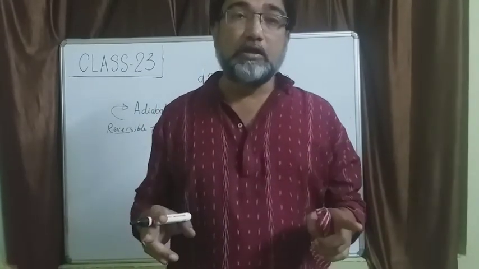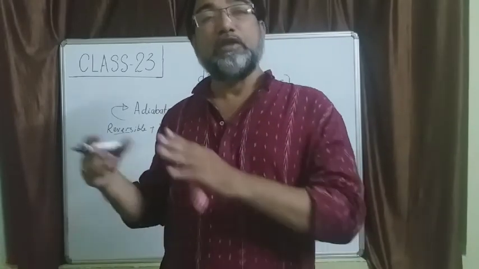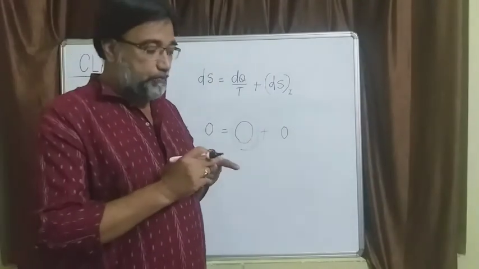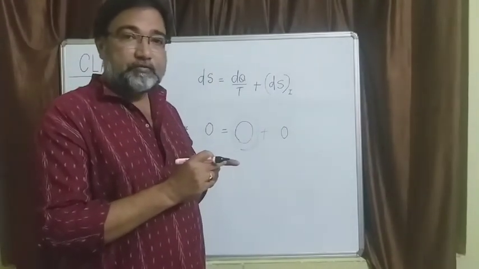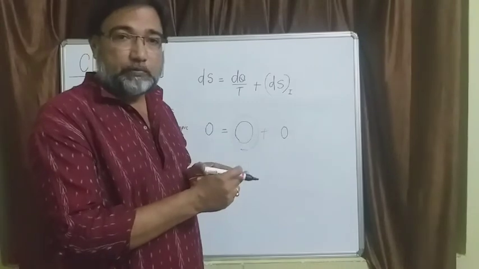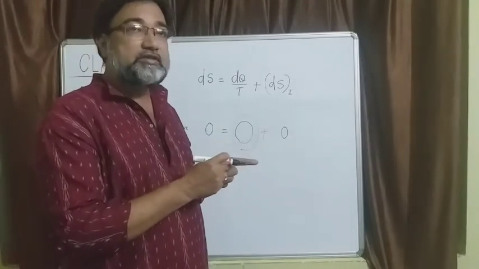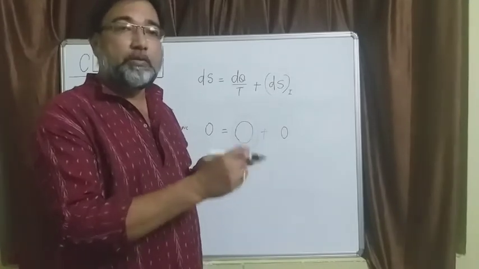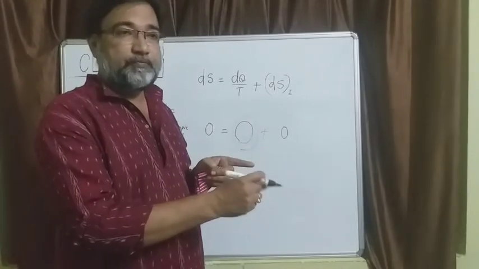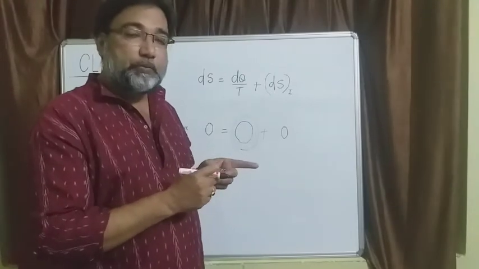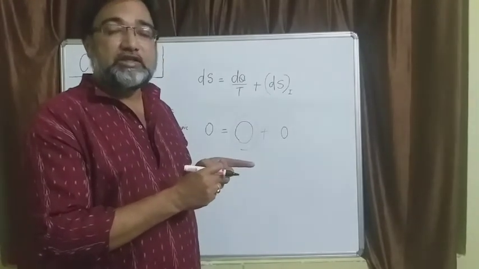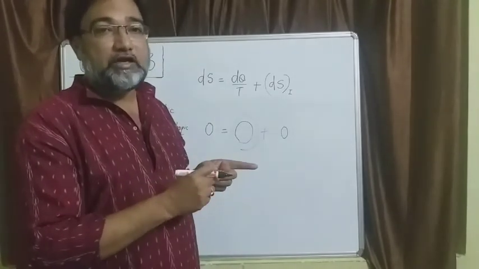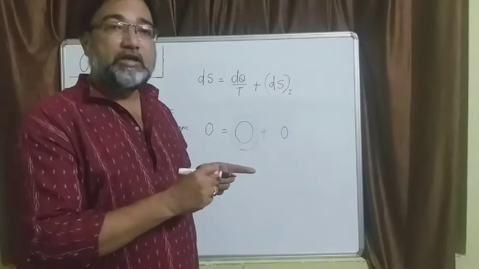Or it will be reversible and isoentropic, then only it will be adiabatic. Okay, so do not get confused. A process being adiabatic does not mean that it is an isoentropic process. An adiabatic process can be an isoentropic process only when it is both reversible as well as adiabatic. Similarly, an isoentropic process does not necessarily have to be an adiabatic process. It will be an adiabatic process only when it is both isoentropic as well as reversible.